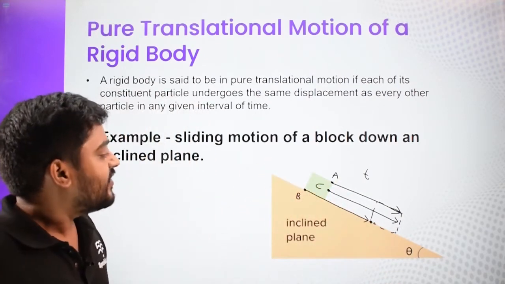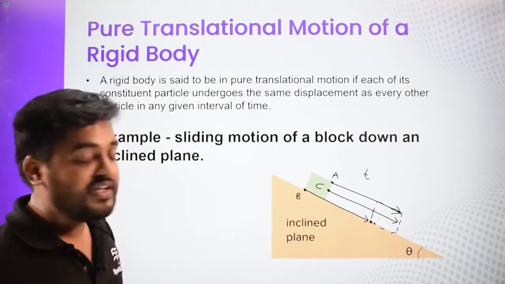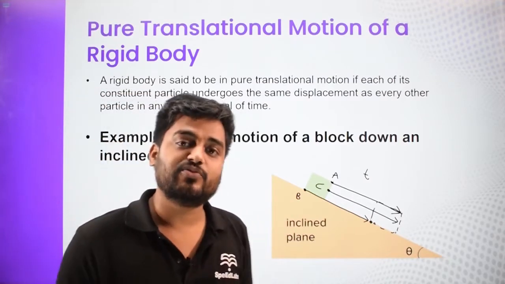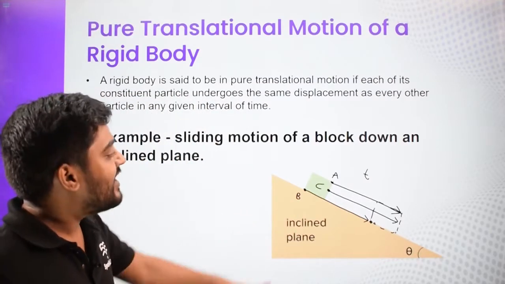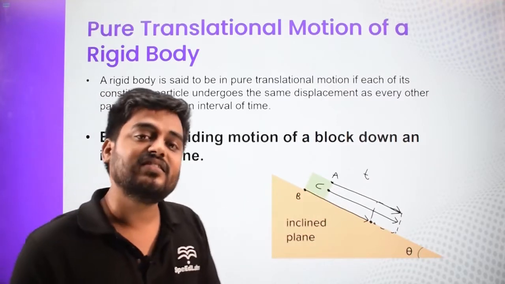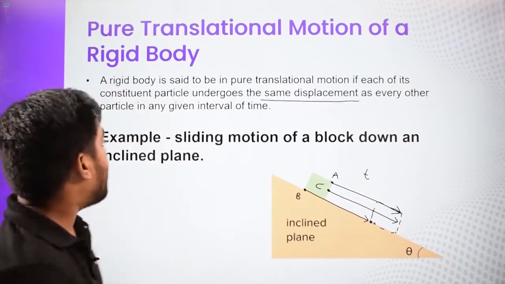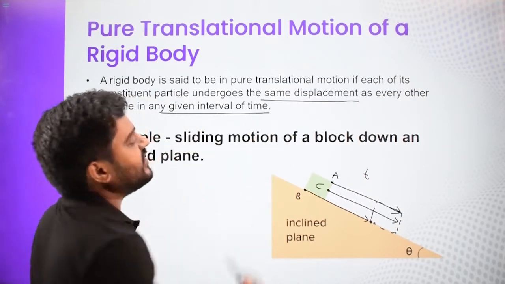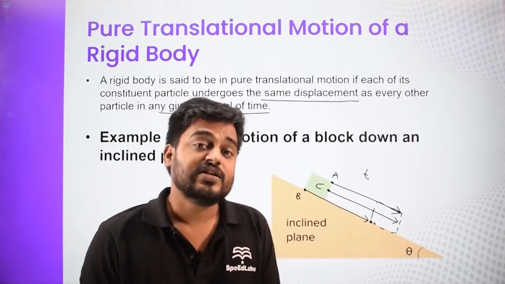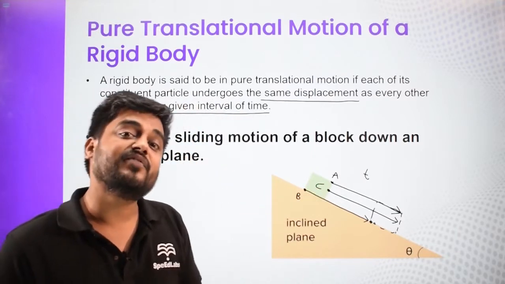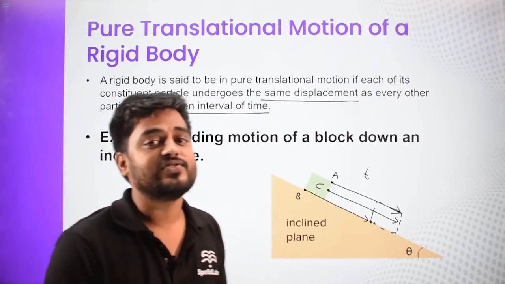So we can say that if a rigid body is undergoing pure translation motion, then each and every particle lying in the body experiences the same displacement in any given interval of time. Hence that is your velocity. So not only the displacement, but the velocity and even the acceleration is also the same.